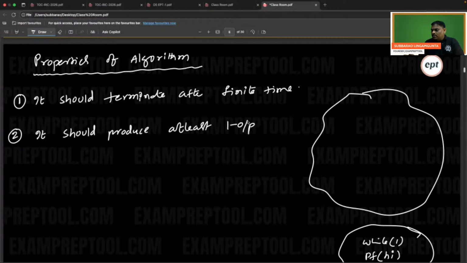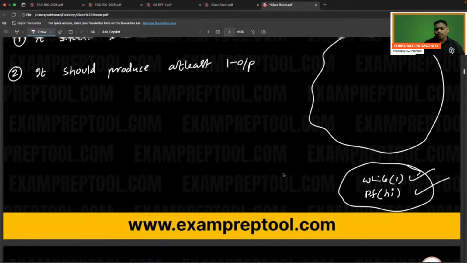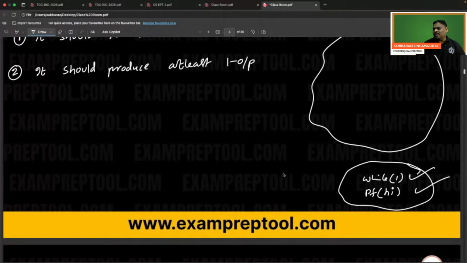Some people are asking, sir, in the definition finite steps are there, so it will stop, right? Finite steps doesn't mean that it will stop. Even though finite steps are there here, it is still going into an infinite loop. So the first property is that it should terminate after finite time. The second property is that it should produce at least one output. How many inputs? It may take, may not take. Sometimes, as in print "hi", what input do I have to take? So no need to talk about inputs. It should produce at least one output. Next one, 3.